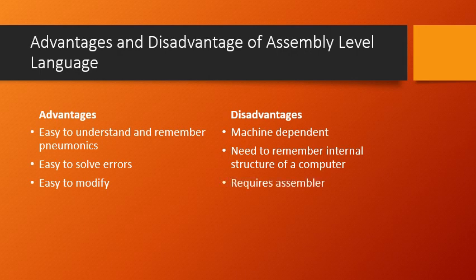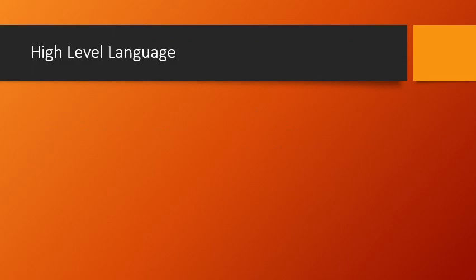And it requires an assembler. Yes, since we are writing some code which the computer cannot understand, to make it understand we need a translator, and that translator we call the assembler here. So these are the advantages and disadvantages of the assembly level languages.